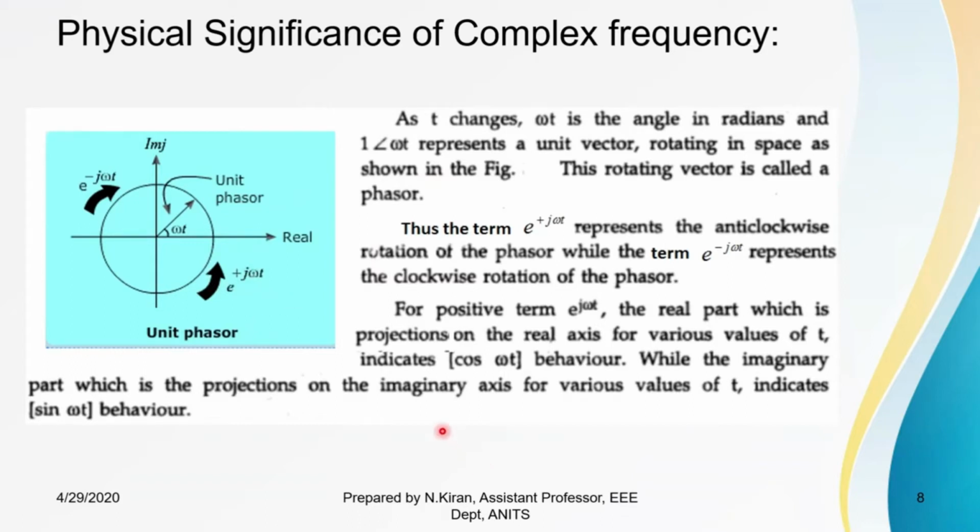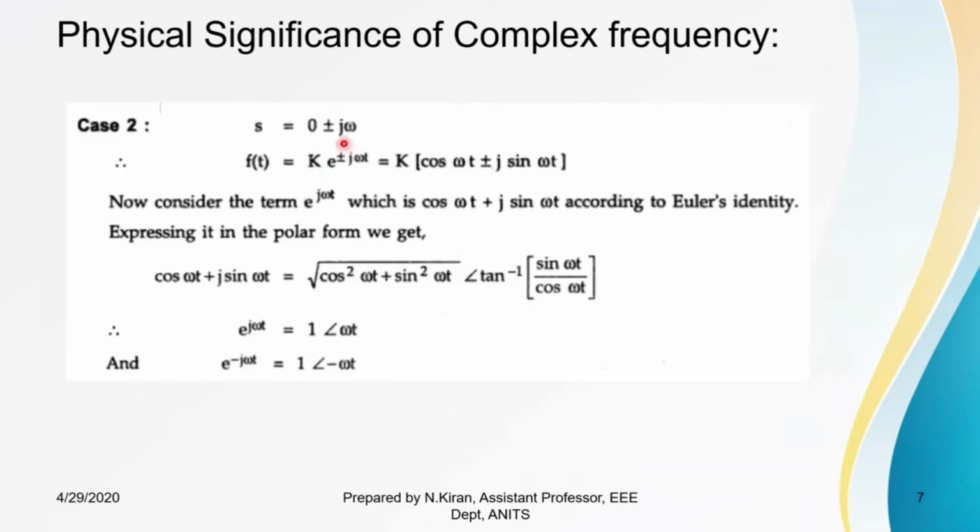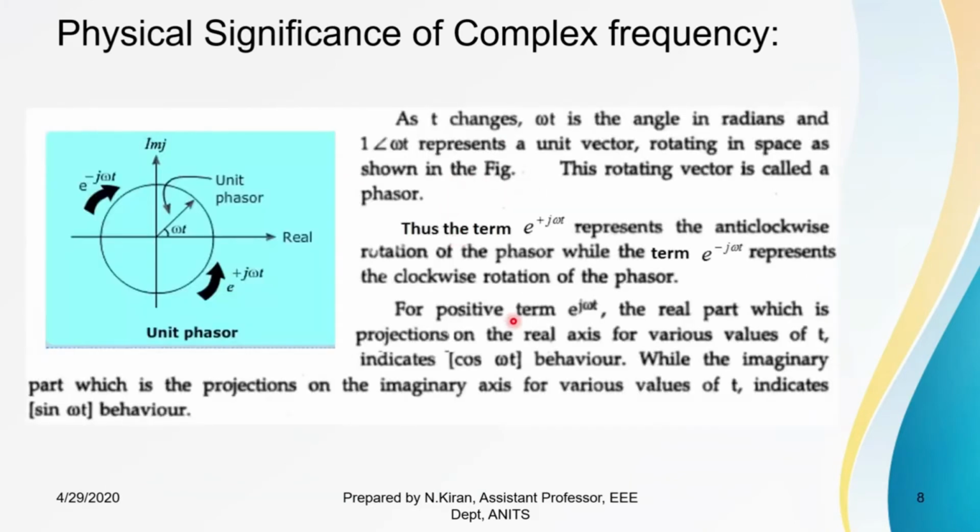As we know, e power j omega t is represented by cos omega t plus or minus j sin omega t. So the real part of e power plus or minus j omega t is cos omega t, and the imaginary part of e power plus or minus j omega t is sin omega t. Therefore, for e power plus j omega t, the real part will exhibit the behavior of cos omega t, whereas the imaginary part will project the behavior of sin omega t.